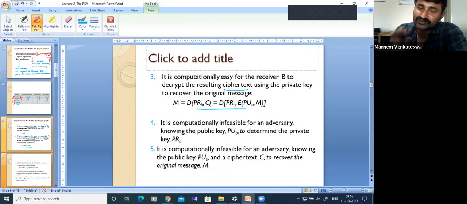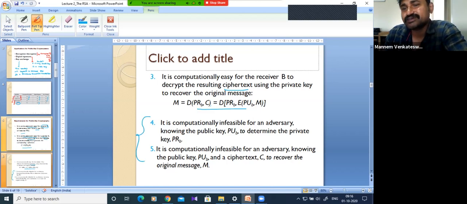But for the opponent, it must be impractical. That is the main requirement. Correct? Right? So these 4 and 5 are for the opponent who is trying to decrypt the message or determine the keys. It is computationally infeasible. Infeasible means impractical, for an adversary who is trying to attack.